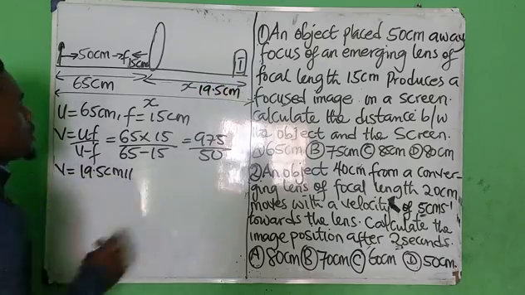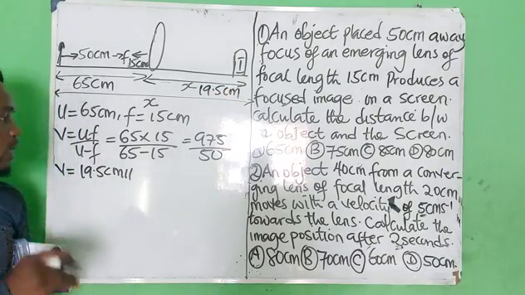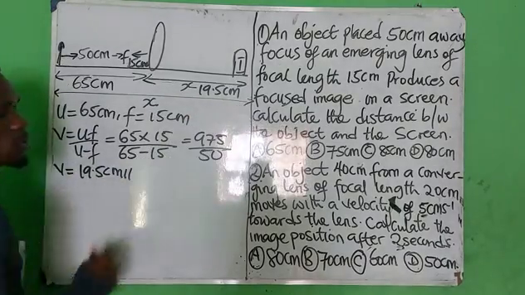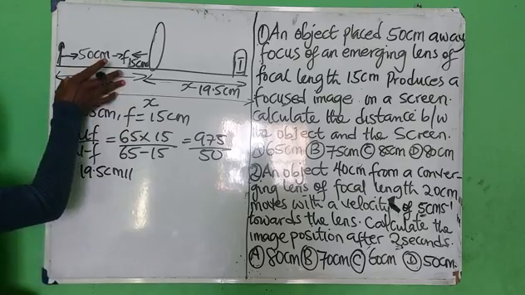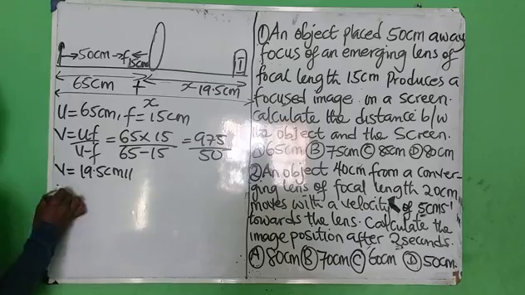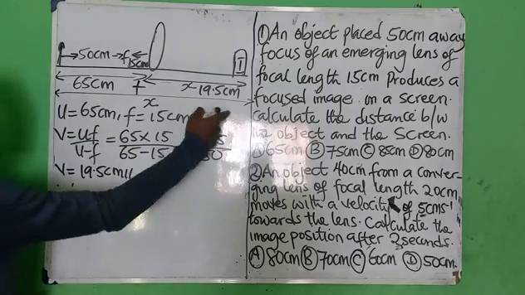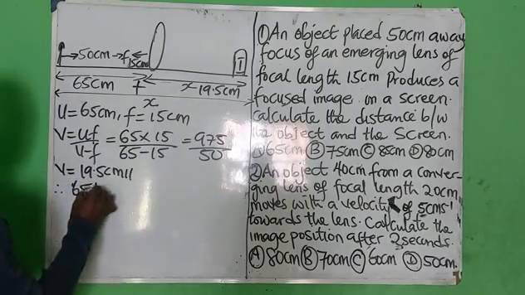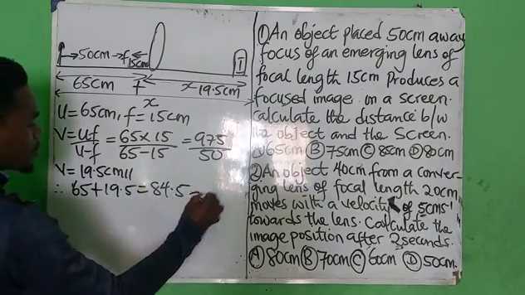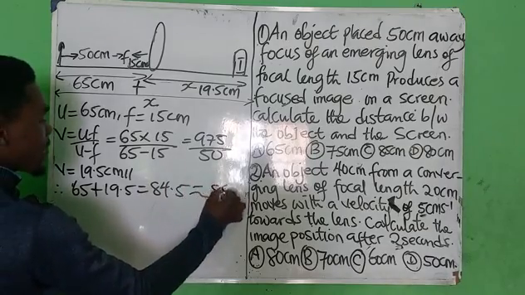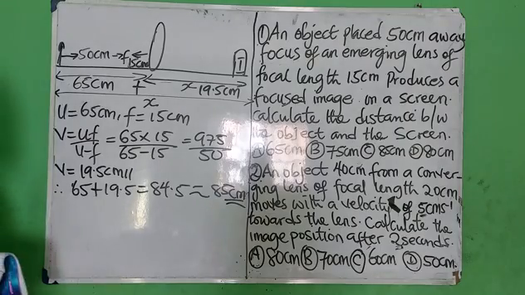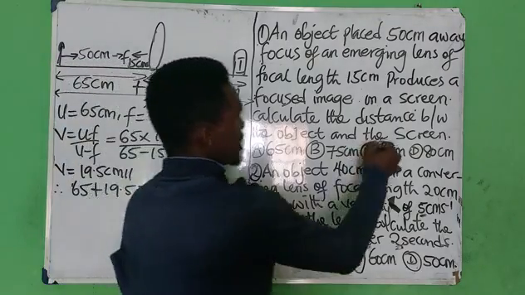However, to now calculate the distance from the object to the screen, what does that tell you? It means it is the distance here plus the distance here. It therefore means that the distance becomes 65 plus 19.5. I'll get 84.5, which is approximately 85 centimeters. Alright, hope it's clear enough. Don't you see how easy it is? So the answer is 85 centimeters.